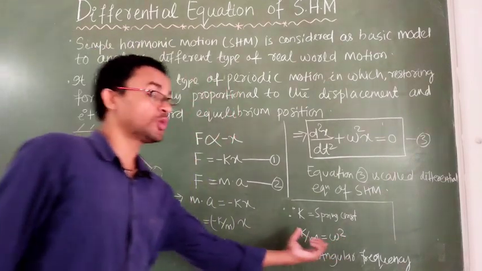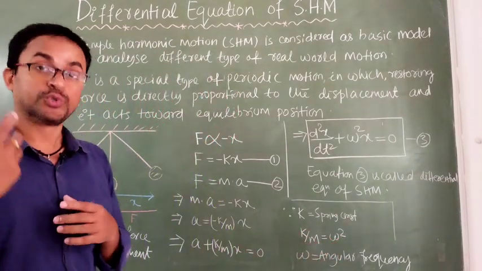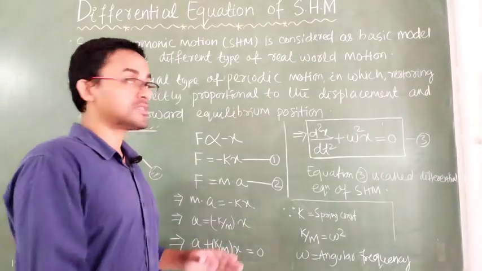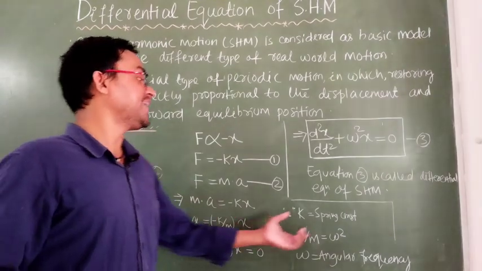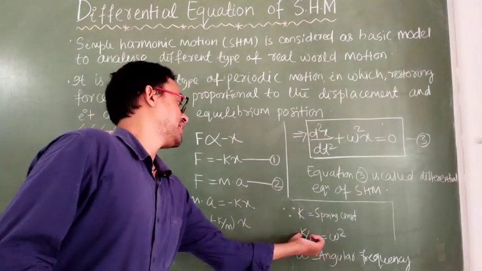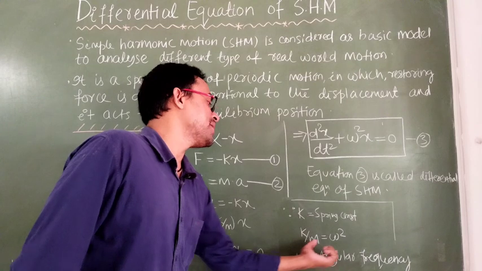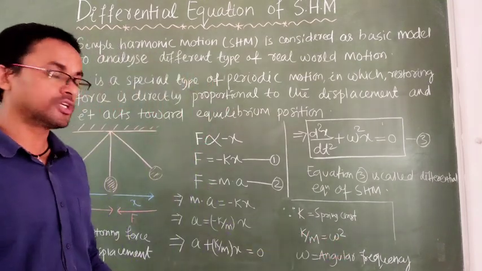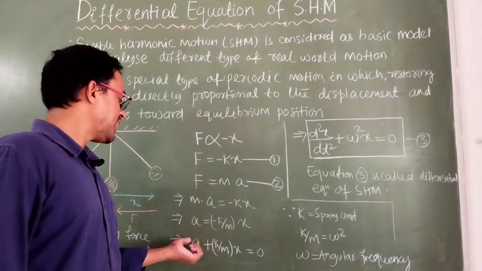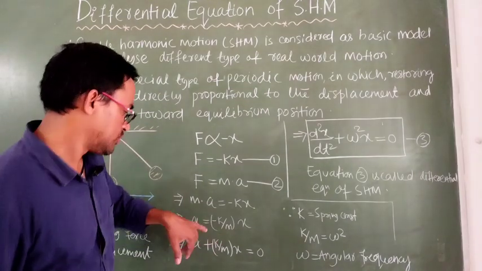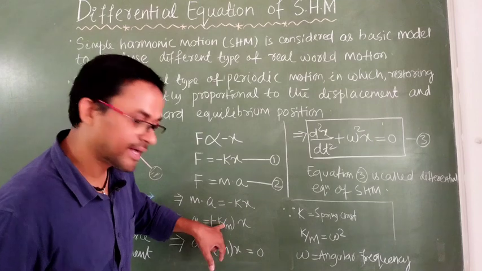Why we are assuming omega square, we will get to know as we study simple harmonic motion further. There is a lot of logic behind assuming k/m is omega square, which we will know later, no worries. So a = -ω²x.